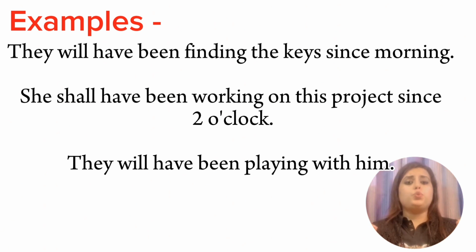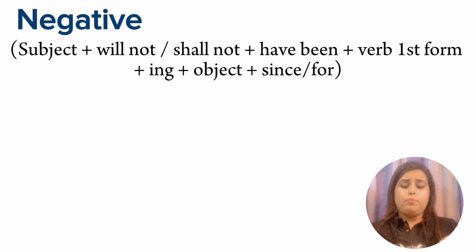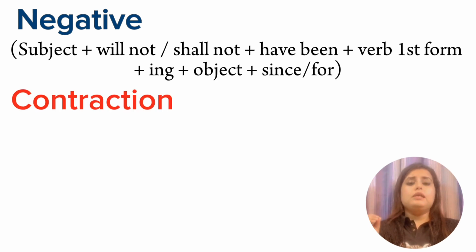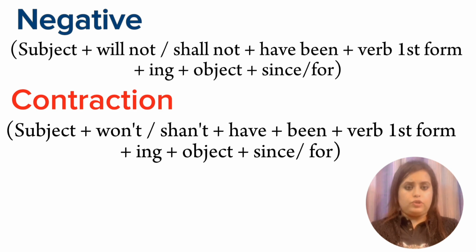Now the rule for the negative sentence will be: subject plus will not or shall not have been plus verb first form plus ing plus object plus since or for. The other rule can be: subject plus won't or shan't plus have plus been plus verb first form plus ing plus object.